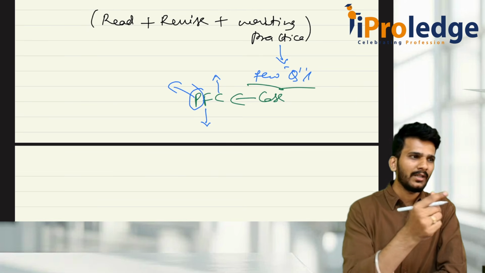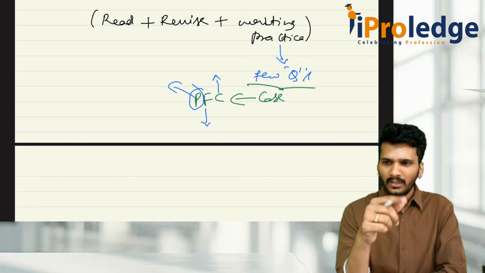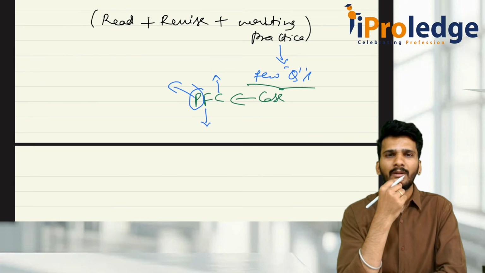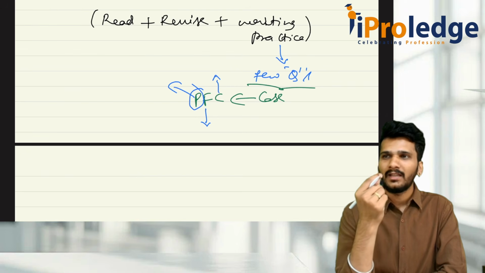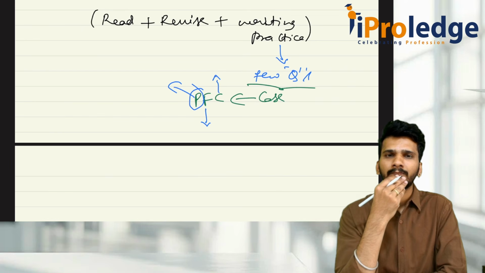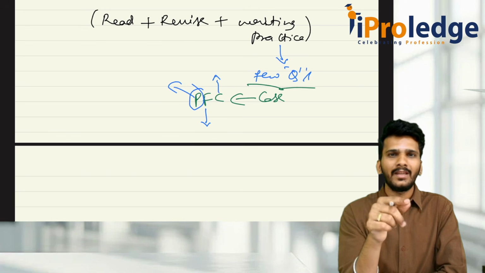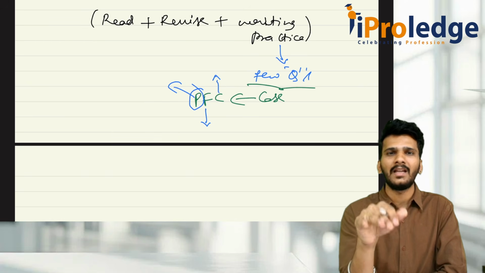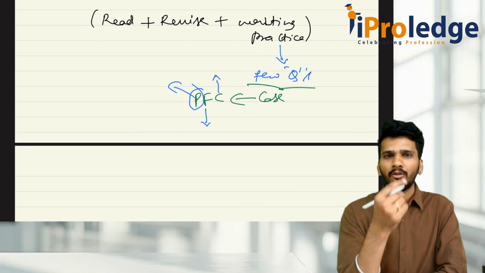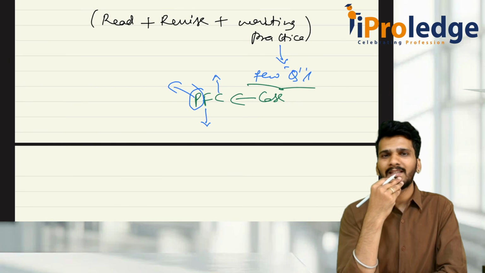The fact is like: the company appointed, the company did this. Don't try to give the conclusion here; just state what is there in the question. After writing the facts, try to link the facts to the provision which we have given above. Based on the above provisions, in the given case, the appointment done by ABC Private Limited or ABC Limited is not as per the provisions of section 139. So this is what the company has to do. Try to give this as a conclusion.